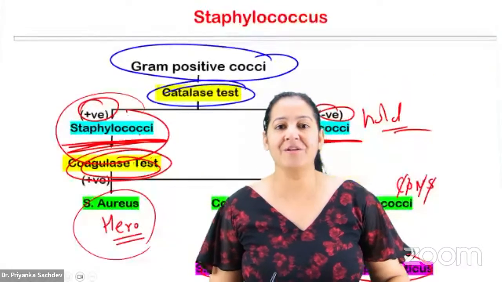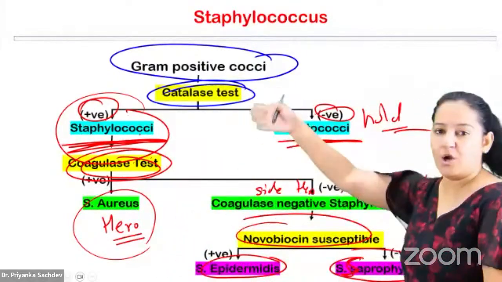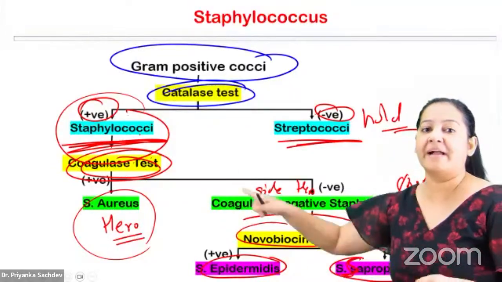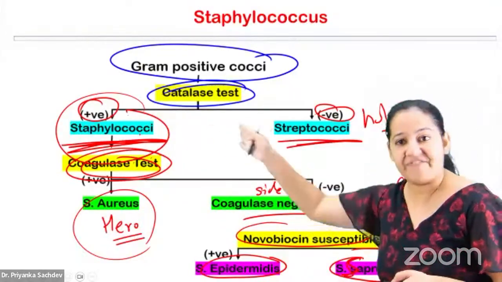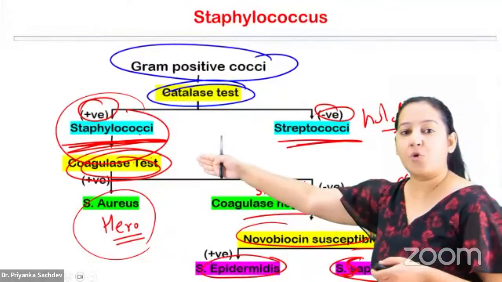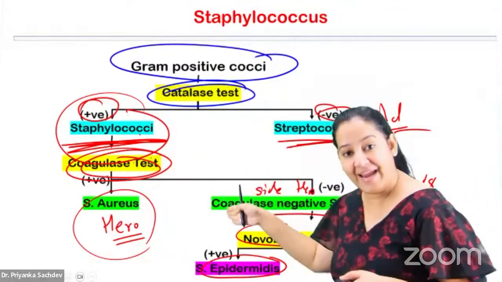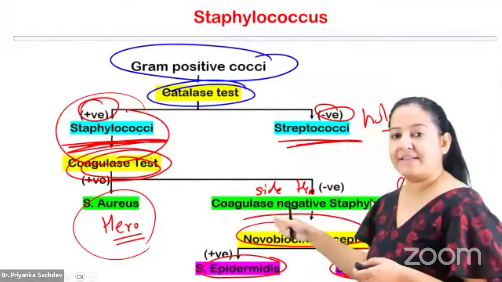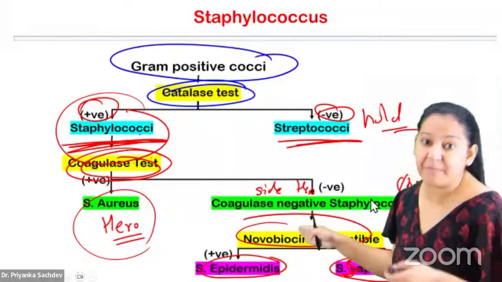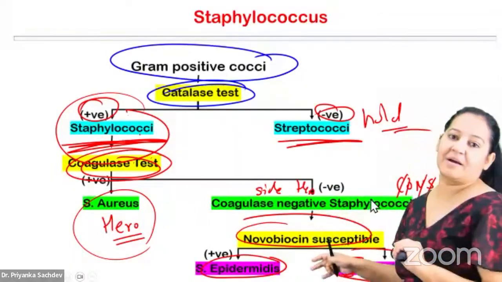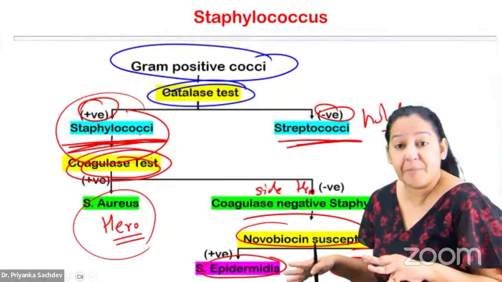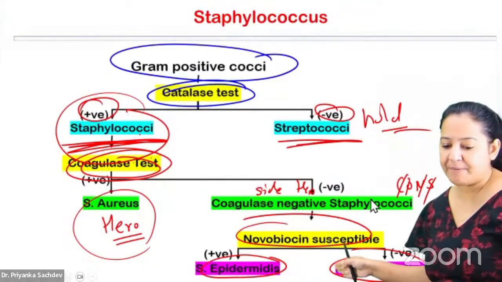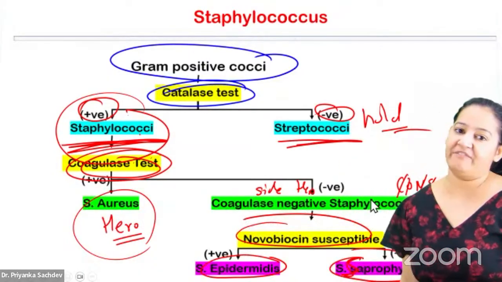How many of you got it? So we are doing 3 tests. What is the first test? The first test is the catalase test, which differentiates staph and strep. The second is the coagulase test, which differentiates the main hero from the side heroes. The main hero is Staph aureus, the side heroes are the CoNS. The third is the novobiocin susceptibility test, which differentiates the 2 side heroes among themselves. One of them is very weak, and one is strong. Saprophyticus is resistant and the other one is weak, that is epidermidis.